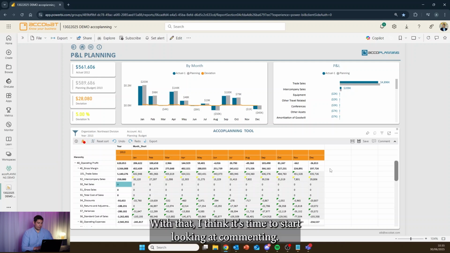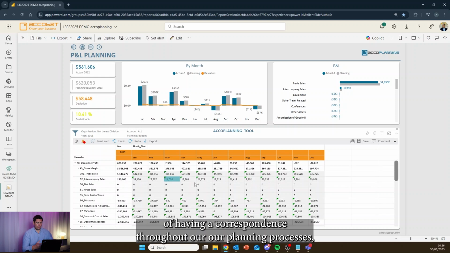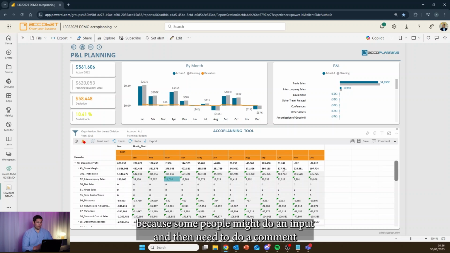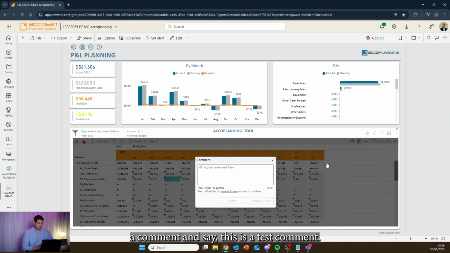With that, I think it's time to start looking at commenting. One thing we really have been struggling with finding in tools is the availability of having correspondence throughout our planning processes. Because some people might do an input and then need to add a comment to clarify or to support why that certain input has been made. So let's put in a comment here and say this is a test comment.